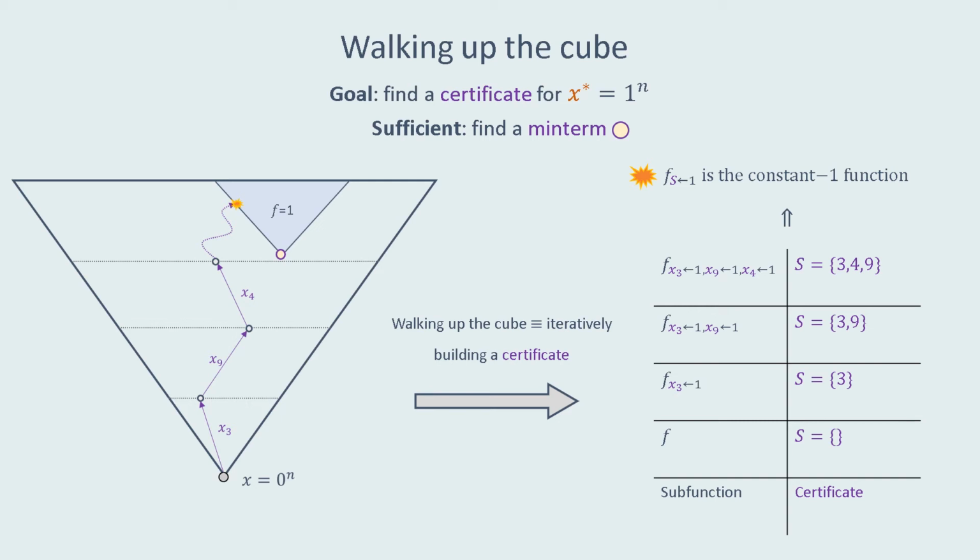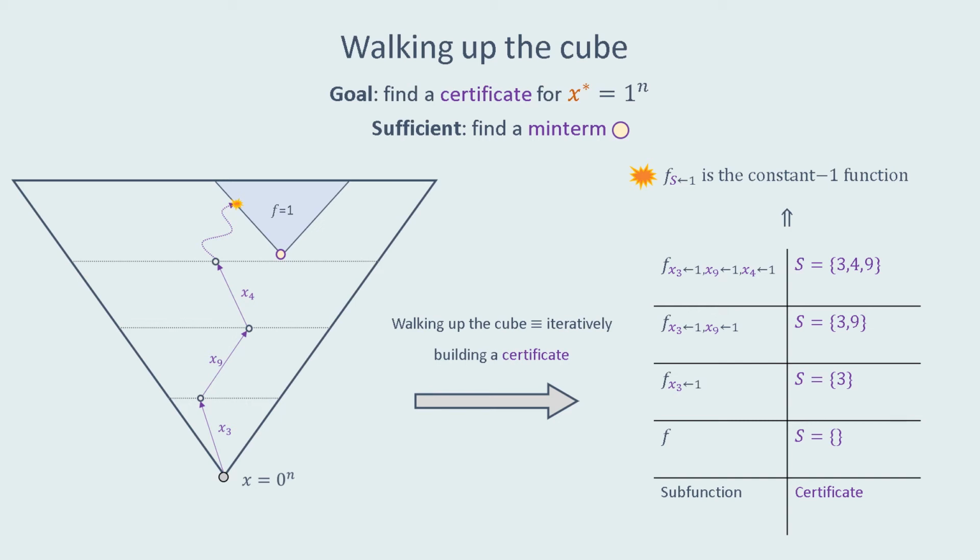Then we zoom in on the Boolean subcube, which corresponds to strings with x3 set to 1. Equivalently, we zoom in on the subfunction of f obtained by restricting x3 to the value 1.